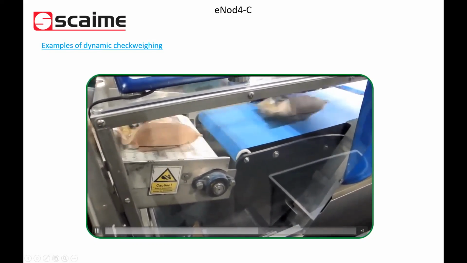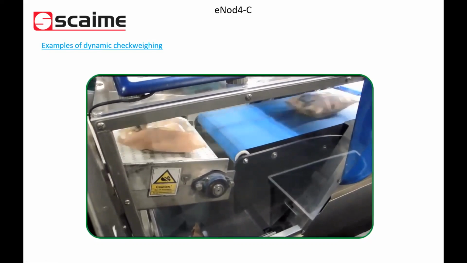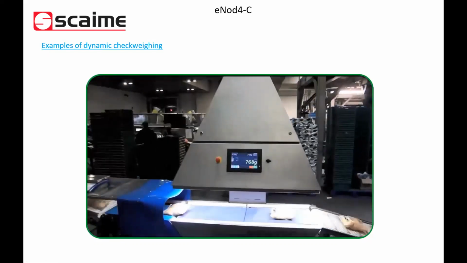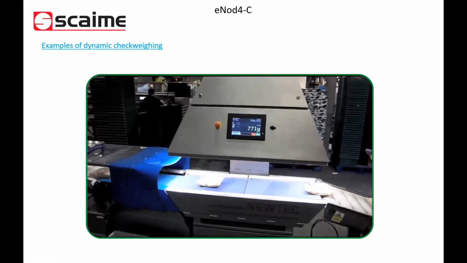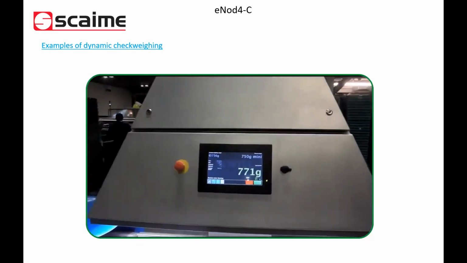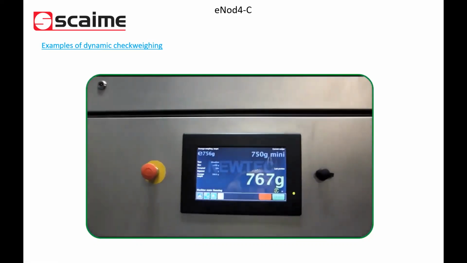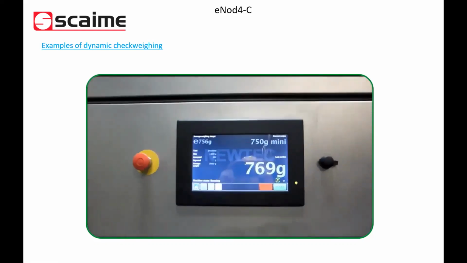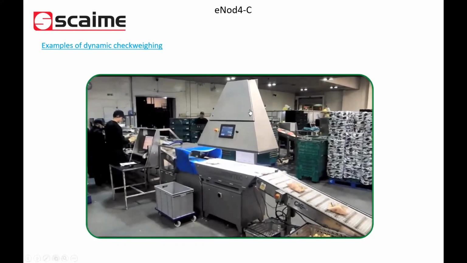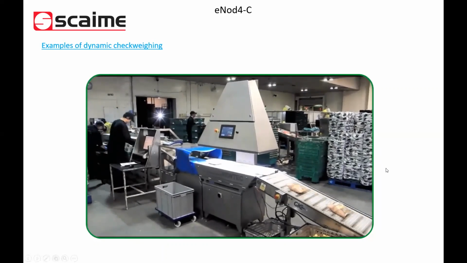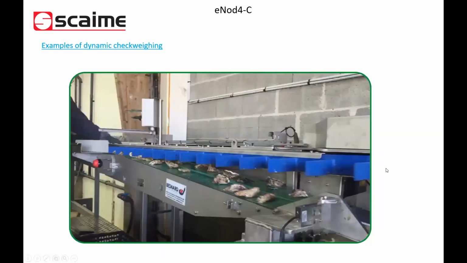Exactly. So here it's a process for vegetables, a packaging line for vegetables, potatoes in this case, and then you have a check weigher at the end of the production line to make sure that the packaging was done correctly and to eject the packages which are not filled correctly.